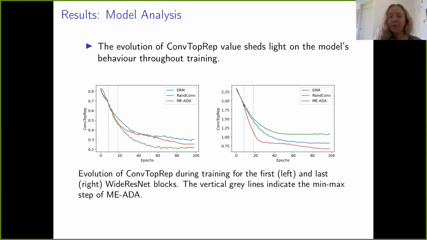However, after epoch 10, the first round of adversarial samples have been generated, and we can clearly see a sudden drop in conf-top-rep, followed by another drop after epoch 18, where the second round of adversarial generation happens for MIADA. So with our measure, we can look at the effect of each training strategy on different parts of the network.